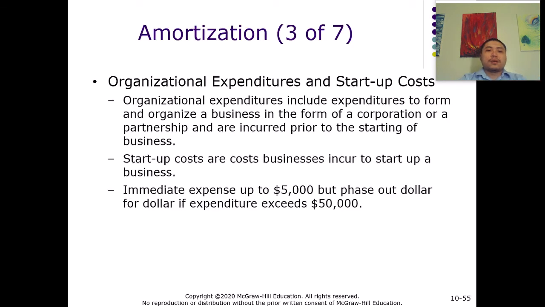Alright, so let's talk about the second type of intangible asset, right? So organizational expenditure and startup costs. These are usually the costs that taxpayers incur to initially set up their businesses, right?